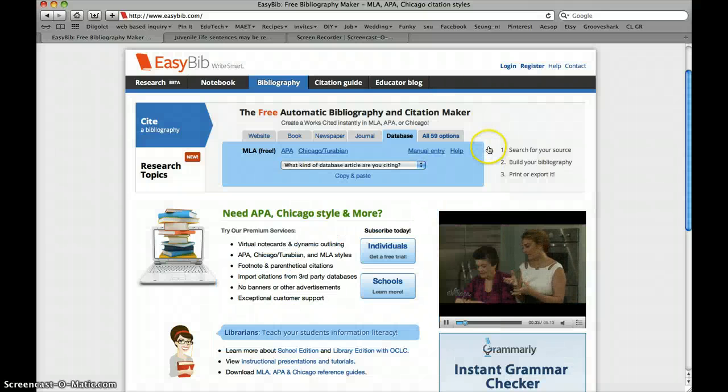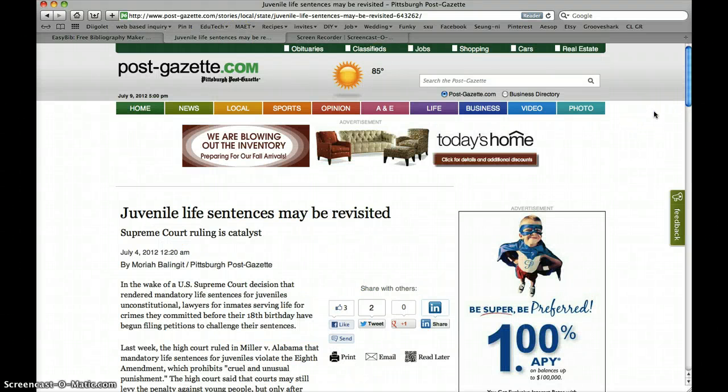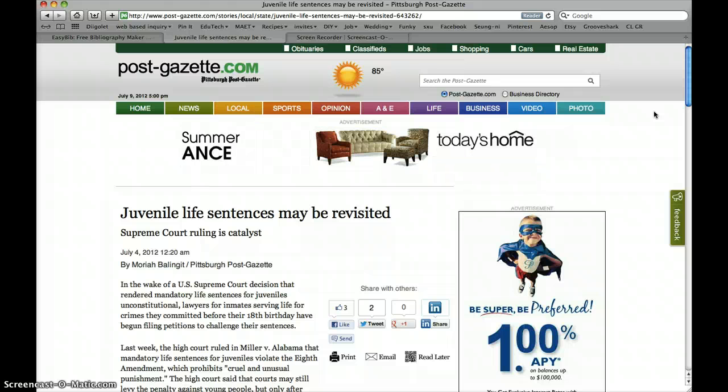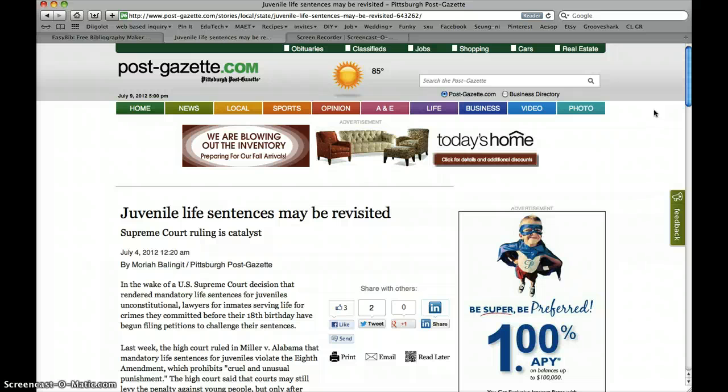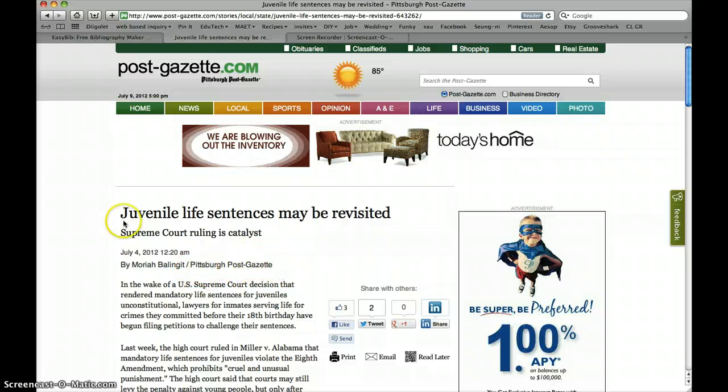For today's purposes, I have already pulled up an article that we are going to use. A lot of my examples have been about juveniles and life sentencing, so this is the same one. Juvenile life sentences may be revisited. This is from the Pittsburgh Post-Gazette.